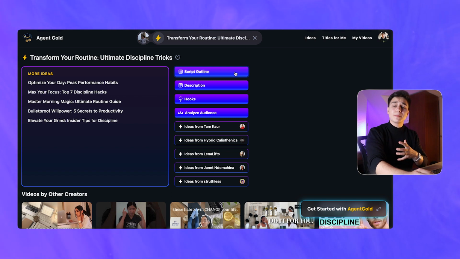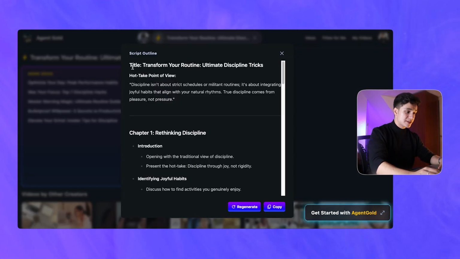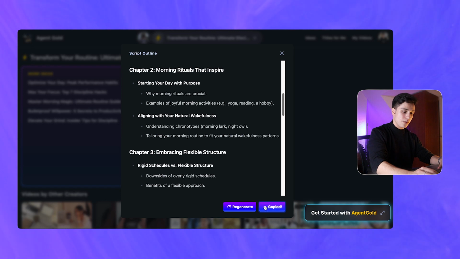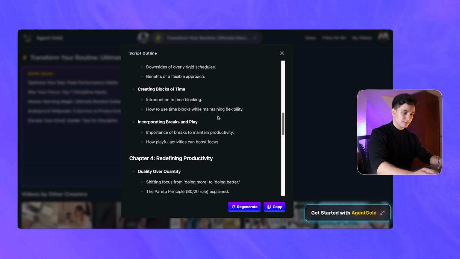And this is personally what I'm excited for the most, and it's the script outline feature. Let's click onto this. And boom, for this specific title, Transform Your Routine, Ultimate Discipline Tricks, there is an entire script outline that you can copy or that you can regenerate, and then you can use this to make your own video. And truthfully, this makes your video creation process much faster.